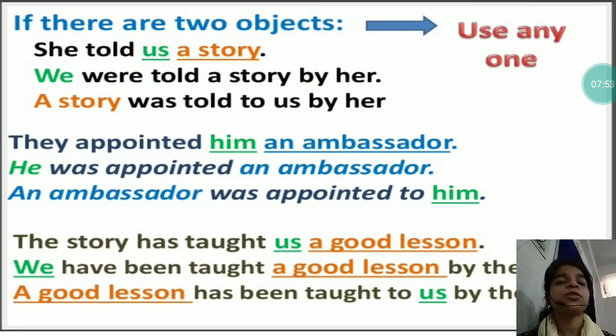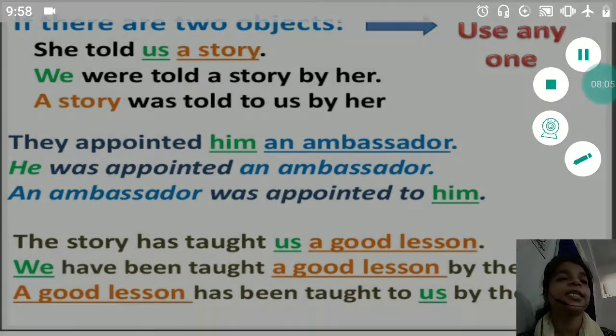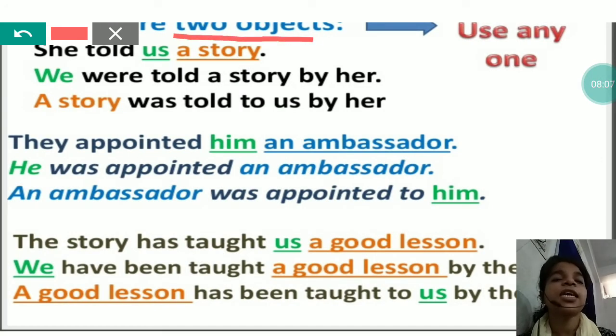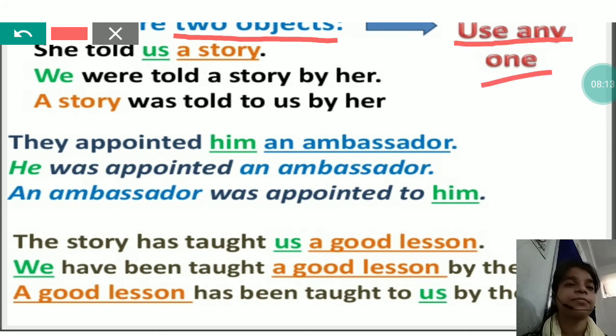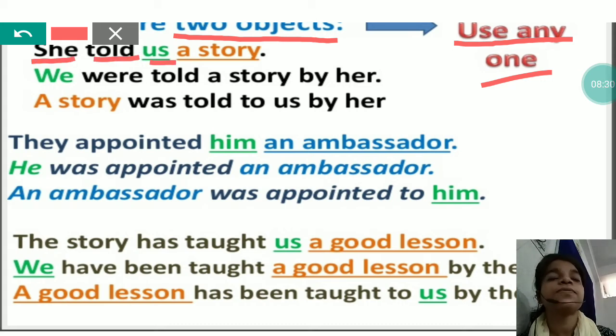Now let's look at another topic. You have now learned how to do conversion, but what will you do if there are two objects in a sentence? For that, you have to choose any one. It's not mandatory that you choose the first one only or the second one only. You can use any of the two. Like see the example, she told us a story. She is the subject, told is the verb, us is the first object, a story is the second object.